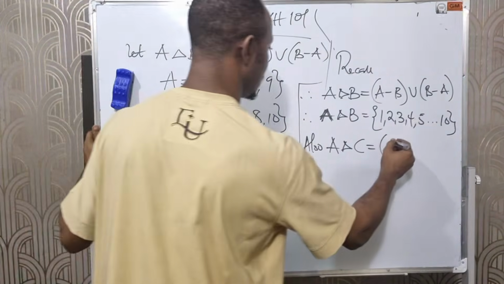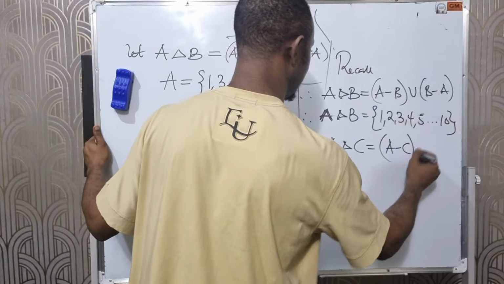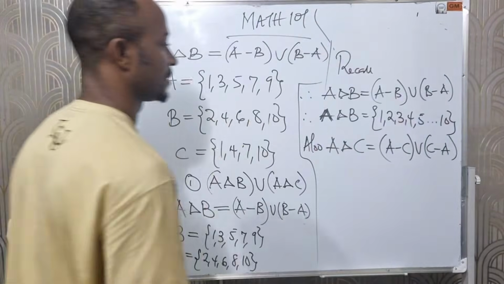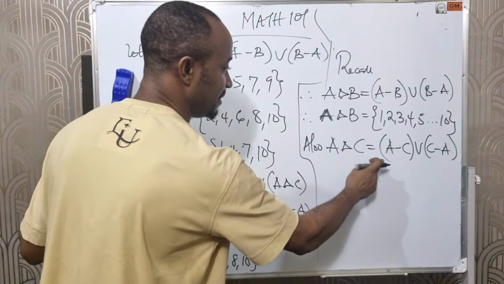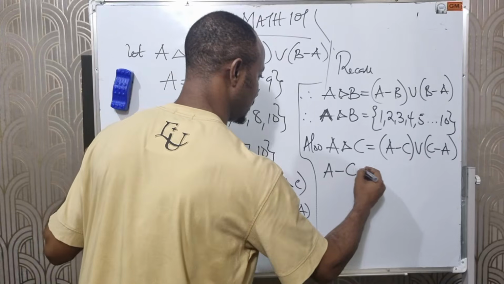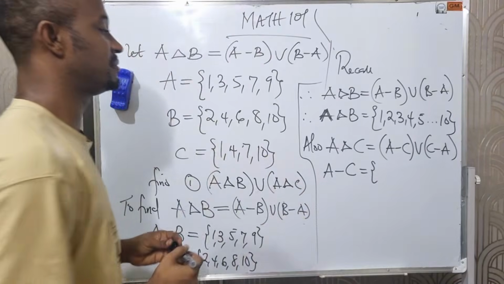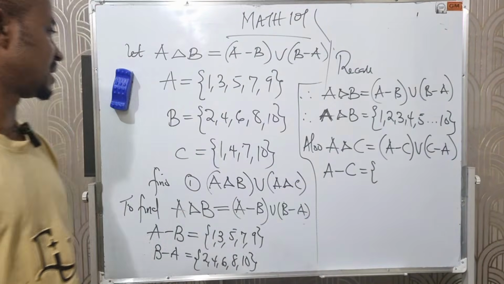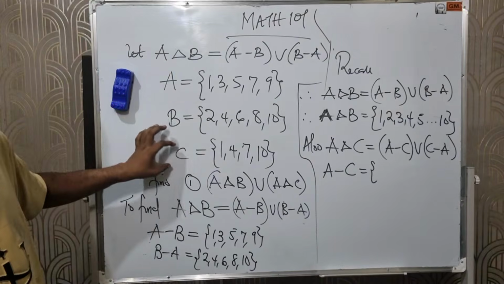That will be A minus C, right? Union C minus A. Now, to solve for this, I have to find A difference C first. And A difference C simply means those elements that are found in A, but not in C, right?